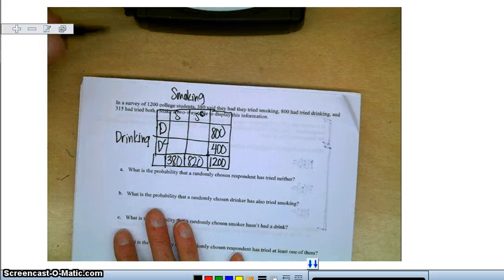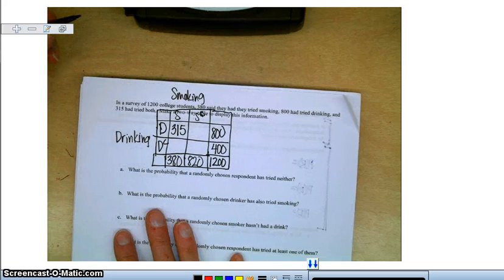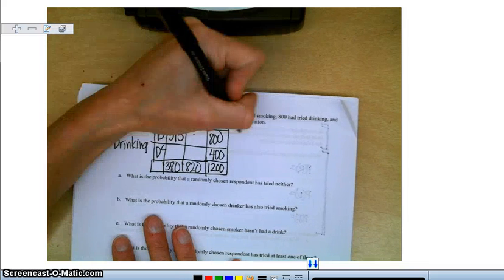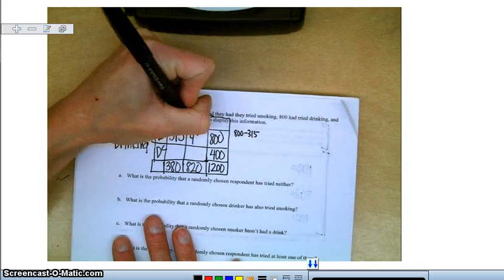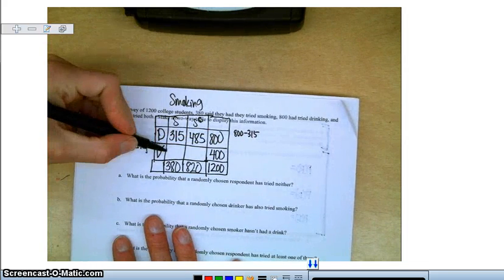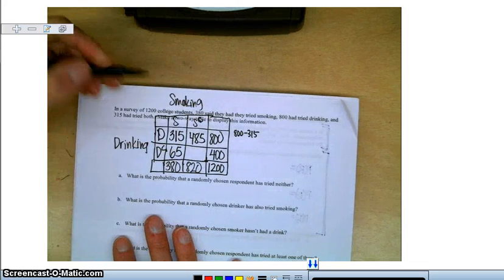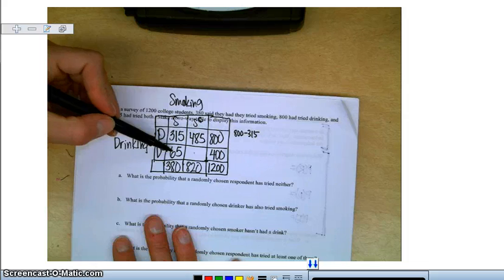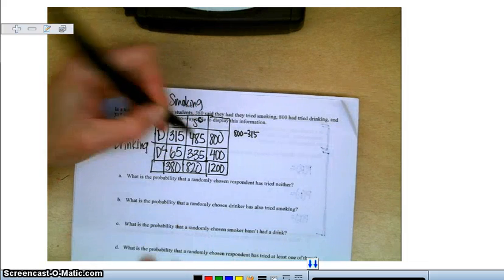The other thing we know is that there are 315 people who have tried both. So now we can fill these other ones in just by using subtraction. We can fill this one in by taking 800 minus 315, and you get 485. You can fill this one in by taking 380 minus 315, that's 65. And you could get this one by subtracting these or these, and you get 335. So here's our two-way table all filled in.